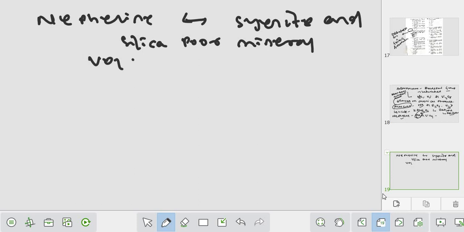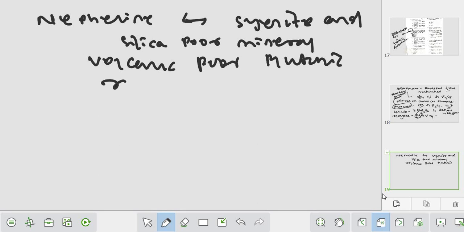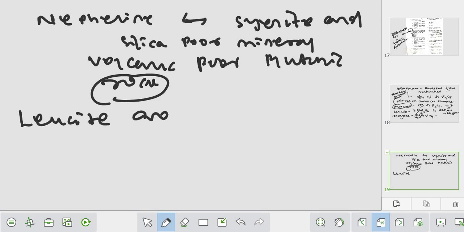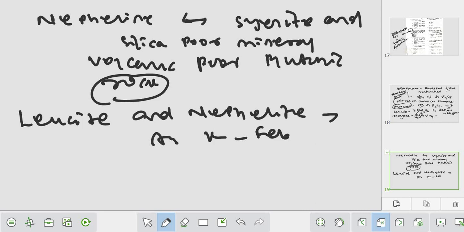And some of the volcanic rock पे भी मिलता है and plutonic rock पे भी मिलता है. Okay, it is a common genesis of the nepheline rock. Okay, and leucite and nepheline are always associated with some K feldspar rich rock.